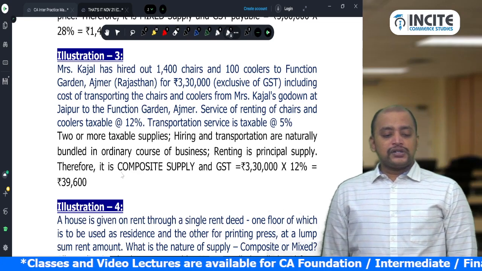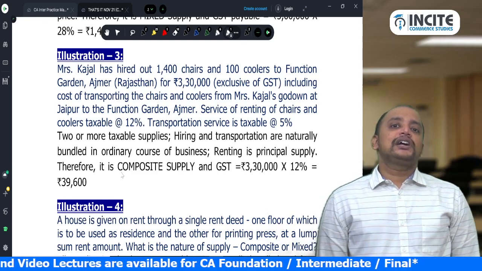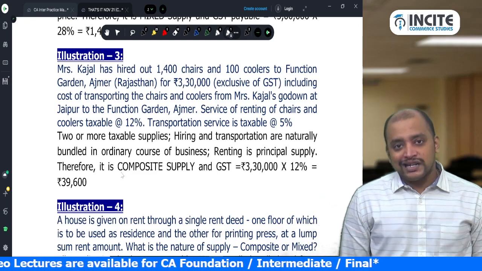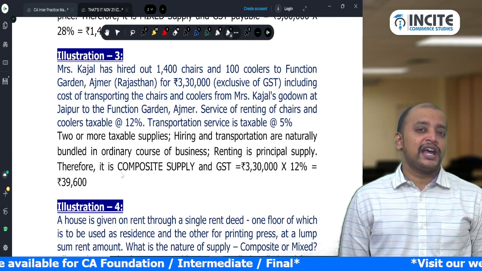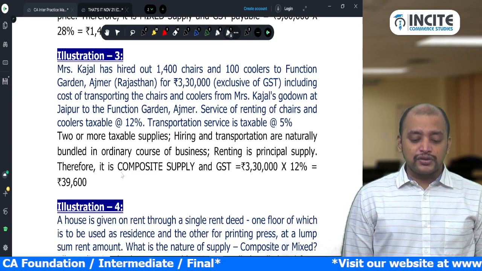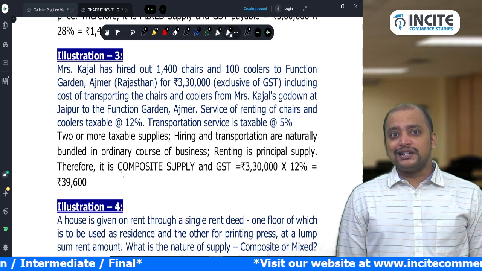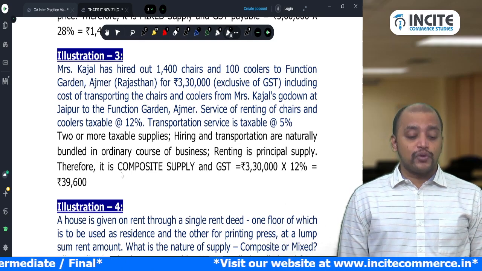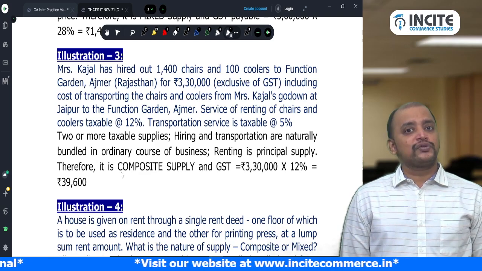See, so both are taxable. Two supplies, both are taxable. Naturally bundled, yes. Usually when they give chairs and coolers on rent, they also do the transportation, naturally bundled in the ordinary course of business. And the principal supply is renting, so it will become a composite supply. And what is the principal supply? Renting of chairs and coolers. What rate? 12%. On the entire 3,30,000, we need to multiply 12%.